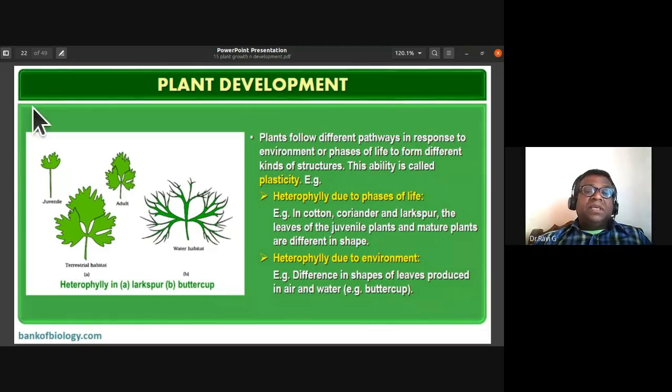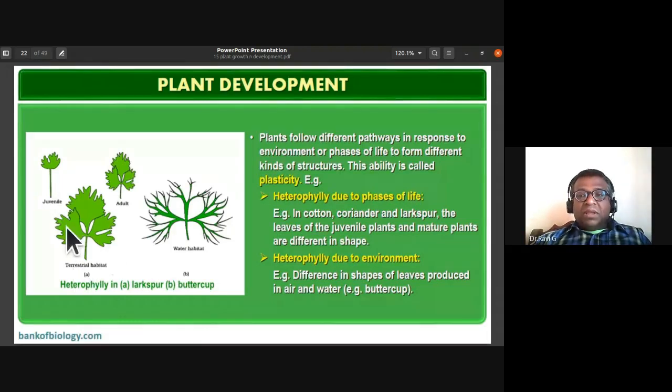Example for this is heterophily. Hetero means many, phily means leaves, many types of leaves due to the phases of life. So heterophily due to phases of life. Here the examples are cotton, coriander, and larkspur. We have taken the example of larkspur. Coriander also we can take up as example.